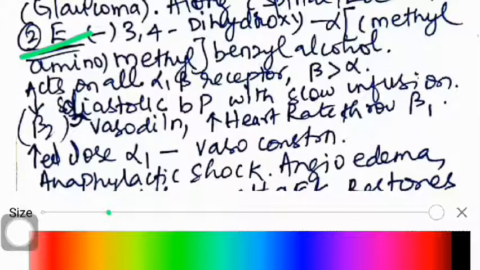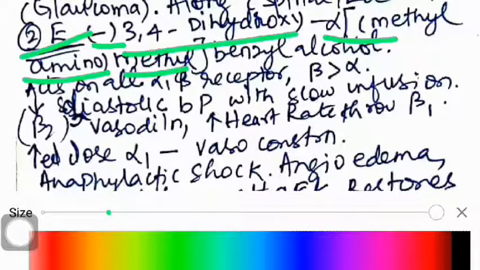Second drug is epinephrine. It is sometimes called as adrenaline. It is minus 3,4 dihydroxy alpha methylamino methyl benzyl alcohol. In many books they would give different chemical names. No worries, so this is also a correct form.